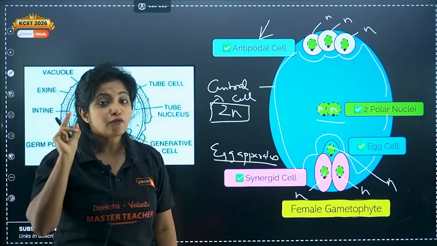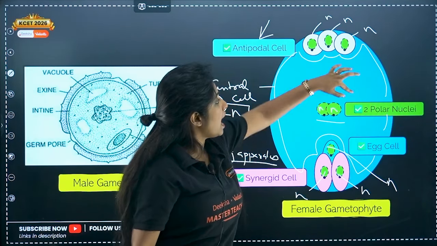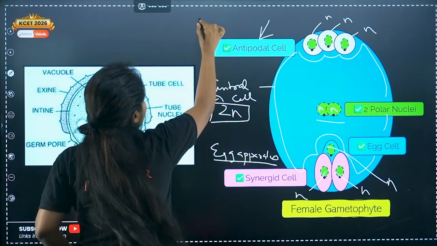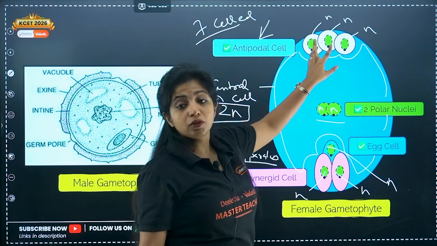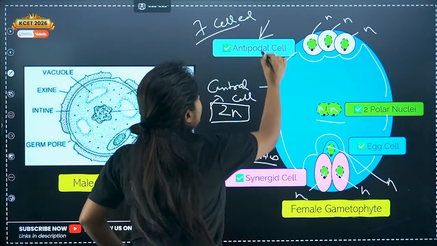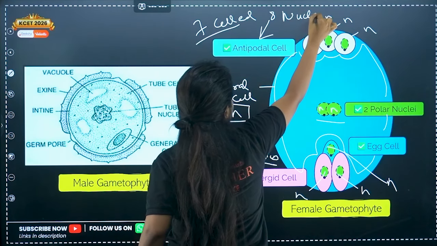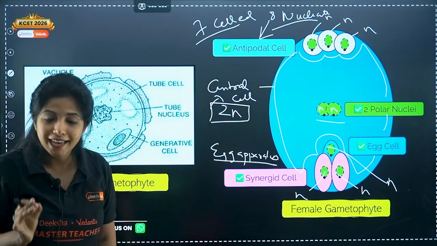Please remember. And if you count the number of cells, we have 1, 2, 3, 4, 5, 6, and this is the 7th cell. So we have 7 cells. They are 7-celled, and what about the nucleus? 1, 2, 3, 4, 5, 6, 7, 8. 8 nucleate condition. So they have 7-celled 8 nucleate condition in the embryo sac.